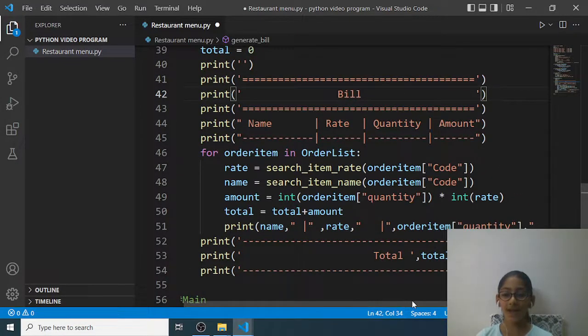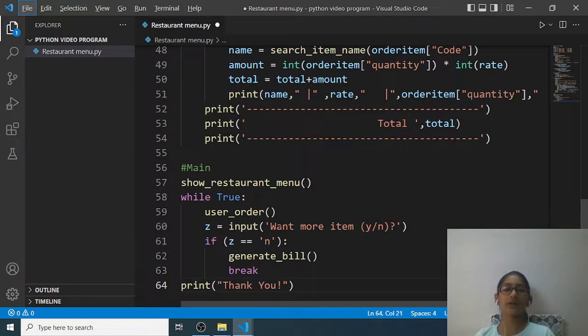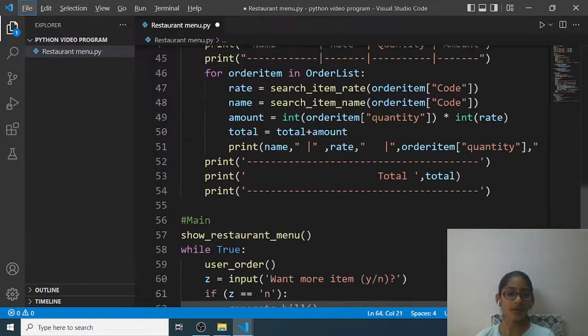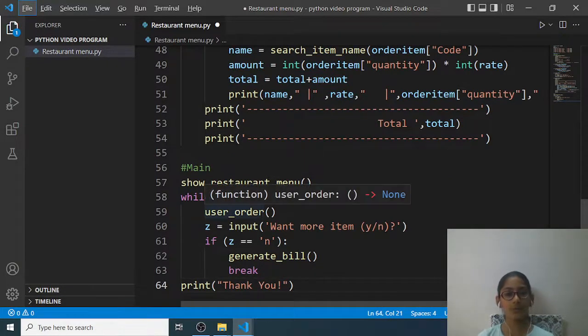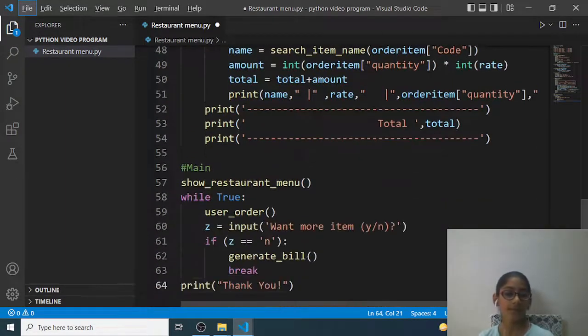Now comes the main. So in main, we'll first just call the function show restaurant menu, where it will show the restaurant menu, this one. And then it will use a while true loop, where first it will call the use order function, this one. Okay, and then I have a variable named z, in which it will take input, one more item. If I say yes, then it will again call the use order function. If I say no, then it will generate the bill, break the loop, and then print thank you.